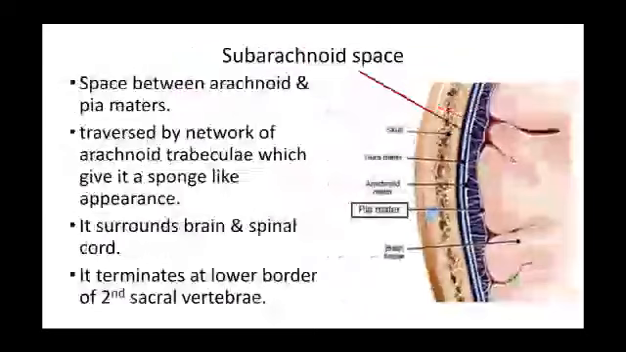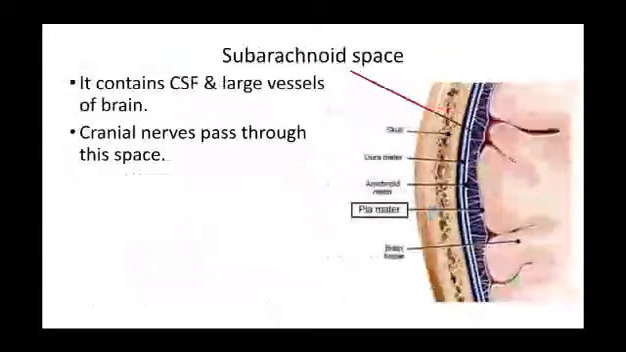The subarachnoid space is the space between the arachnoid and pia mater. It is traversed by a network of arachnoid trabeculae which give it a spongy-like appearance. It surrounds the brain and spinal cord. This space terminates at the lower border of the second sacral vertebra. It contains CSF and large vessels of the brain. Cranial nerves pass through this space.